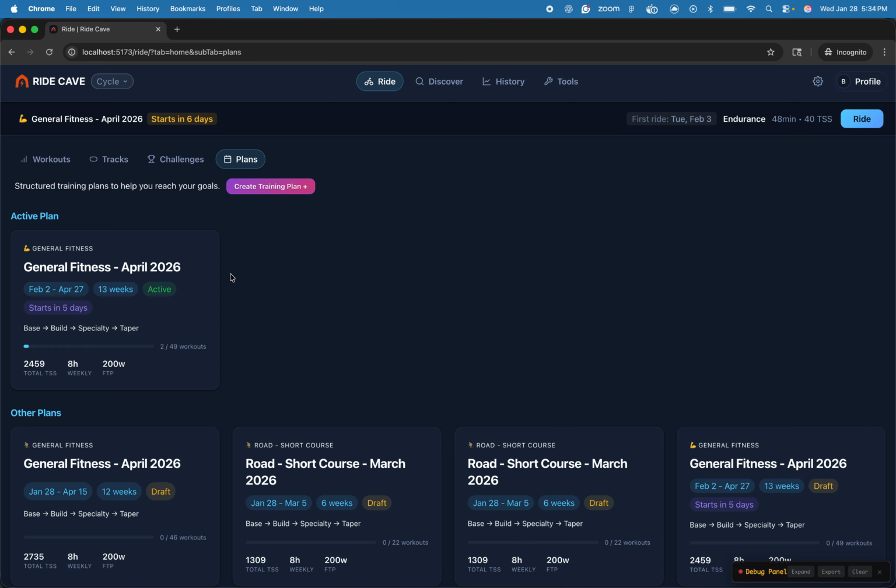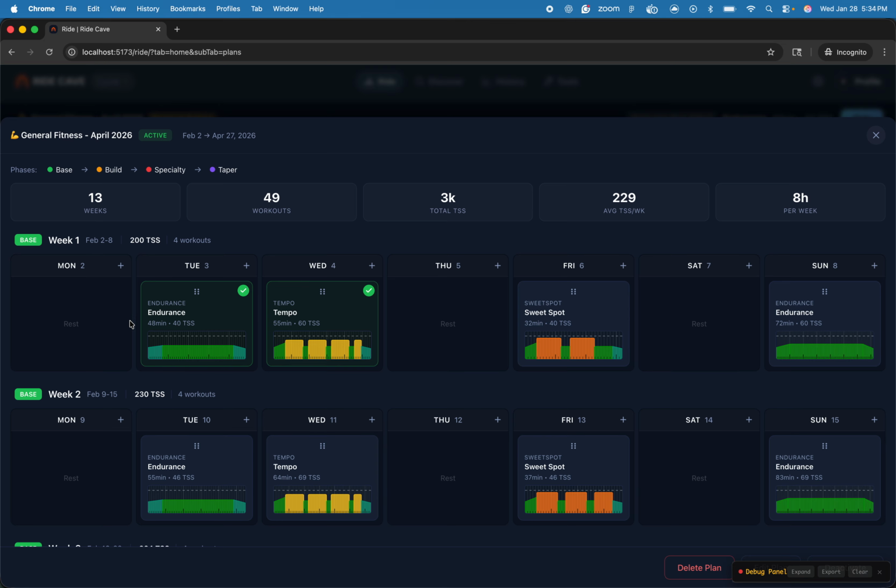But anyhow, I created this plan, and it ends in April. That's why it's called April. You can see that it starts February 2nd to the 27th of April. It's 13 weeks, and it starts in 5 days. When you open it, you see the plan view, and as you complete workouts, they are completed on the schedule. I went ahead and actually rode these. That's why they're completed. You can ride them in advance, but as I said, it doesn't start until the 3rd.